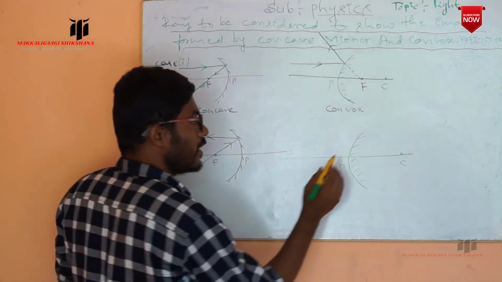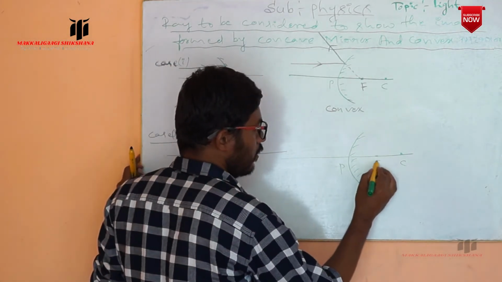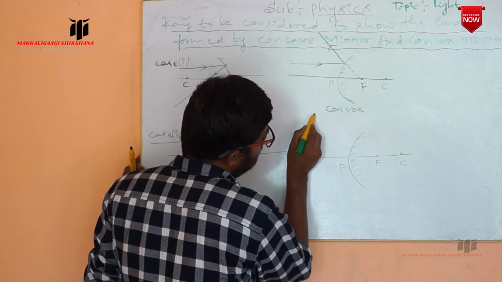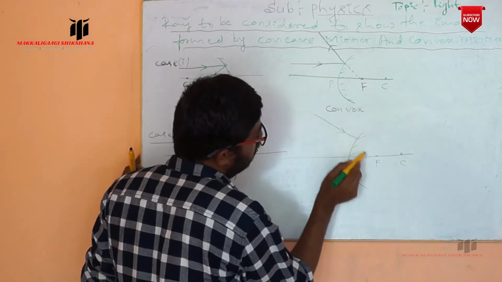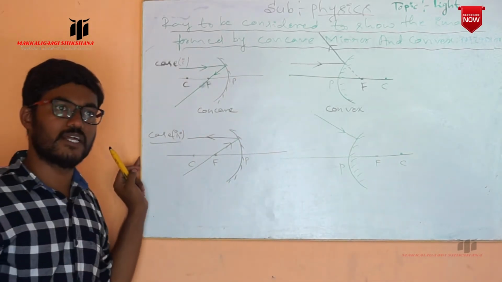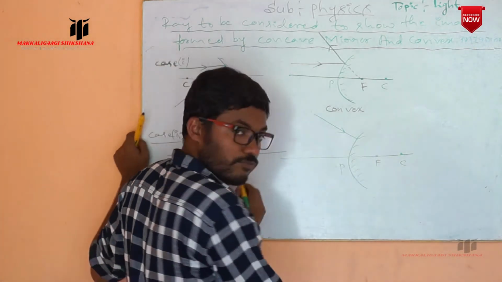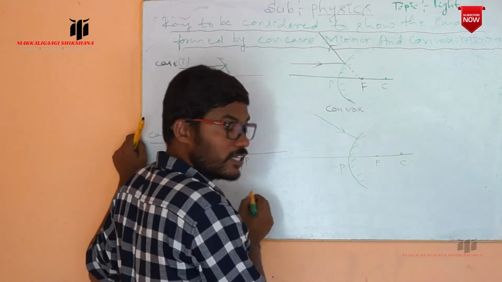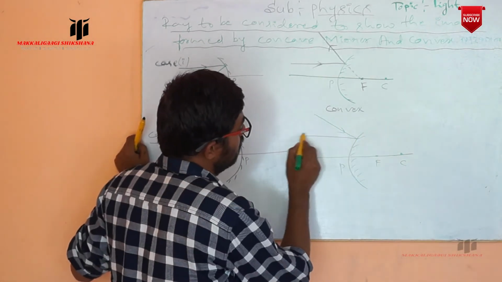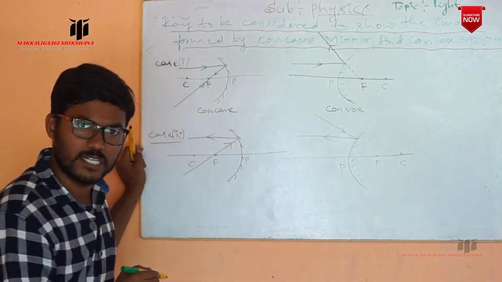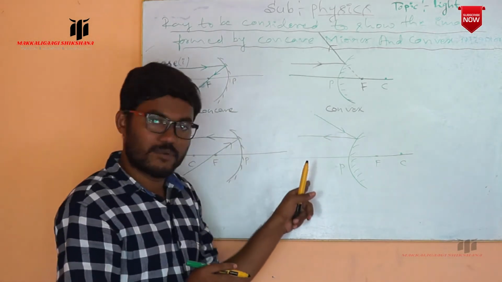If the ray of light is incident in the direction of the focus, so this is the direction of the focus, after reflection it moves parallel to the principal axis.